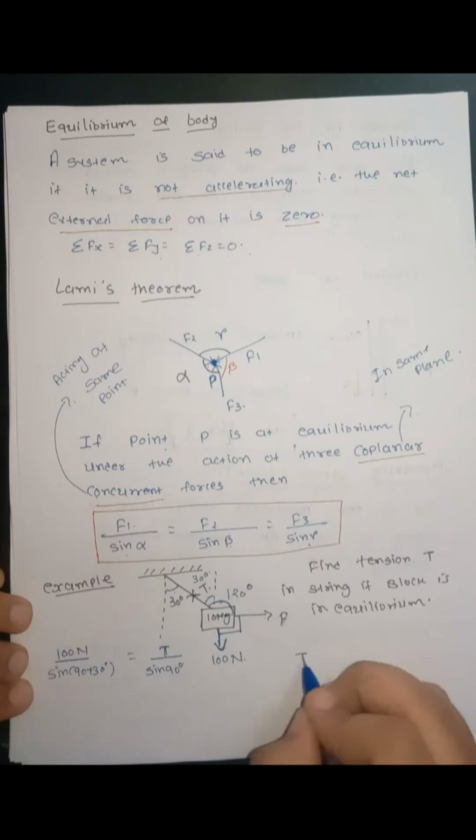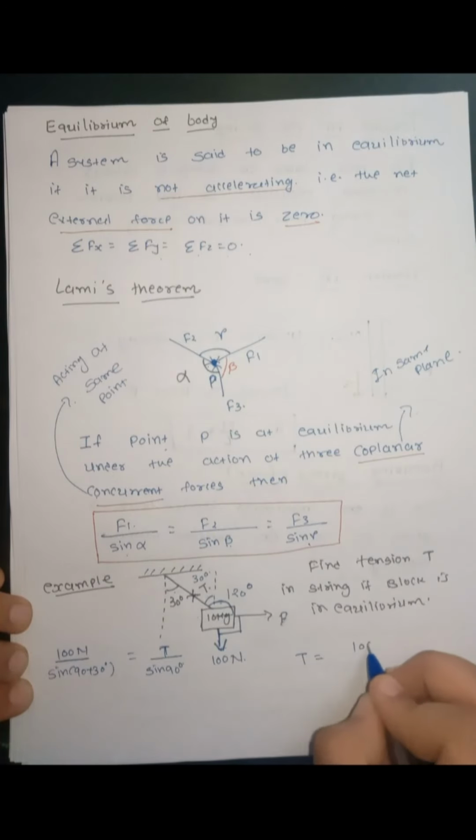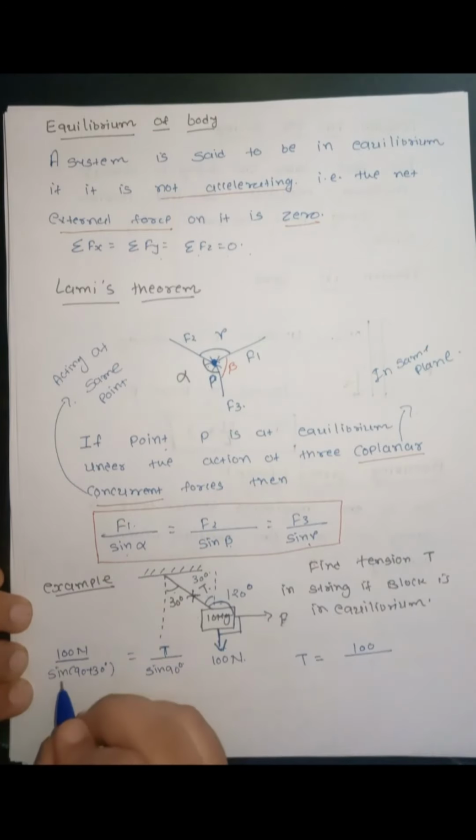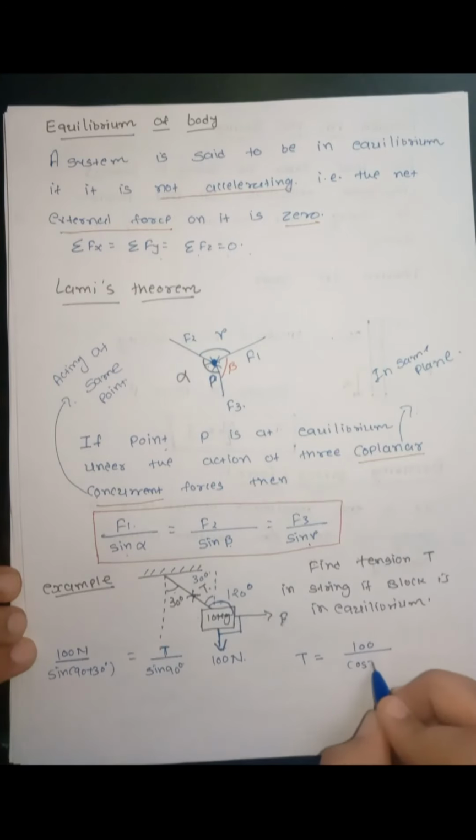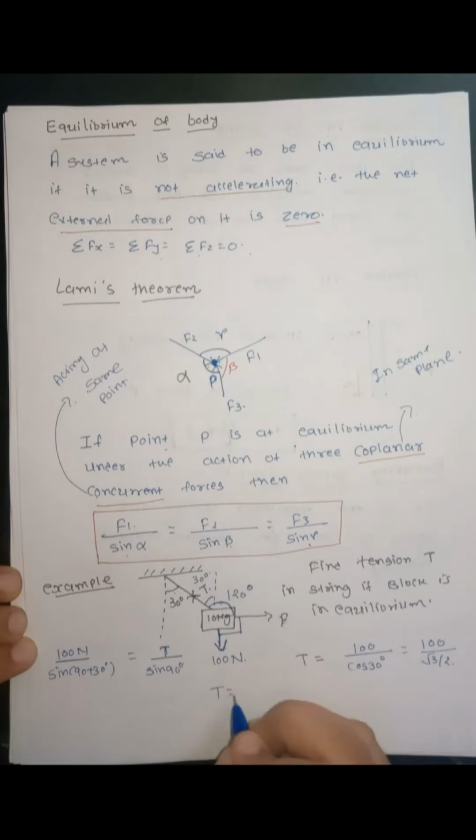From this we can write the tension force is equal to 100 divided by sine of 90 plus 30 degrees, which is cos 30, so cos 30 degrees. So 100 divided by root 3 by 2, so the tension force will be 200 by root 3 Newton.